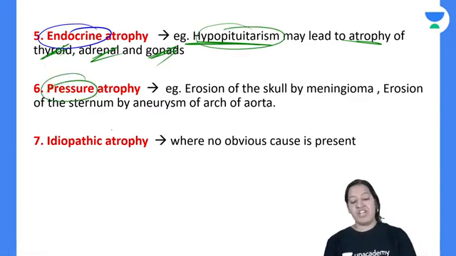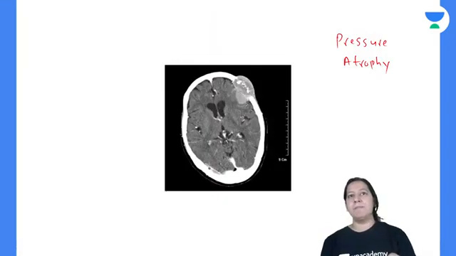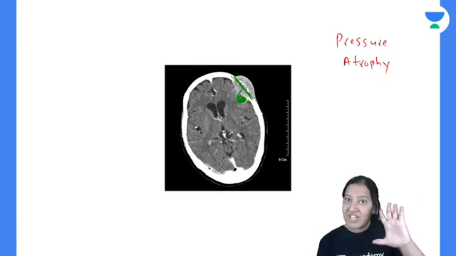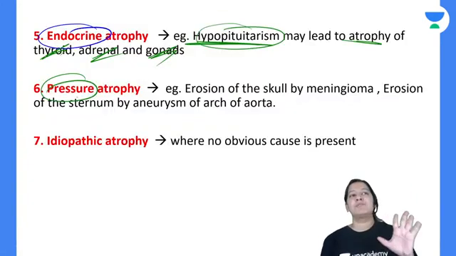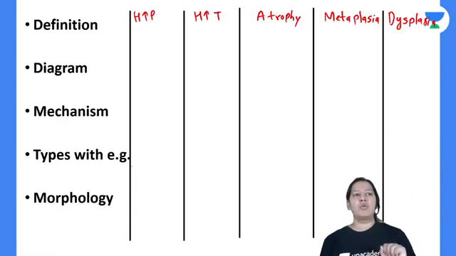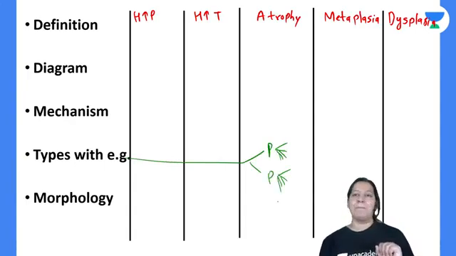The next is pressure atrophy. Can you see there is a meningioma, a tumor, here? The meningioma is pressing the bone, so the bone got thinned here because of the pressure applied. So that is known as pressure atrophy. And last is idiopathic. So in atrophy, I told you physiological and pathological, 6 examples of physiological and 6 examples of pathological.